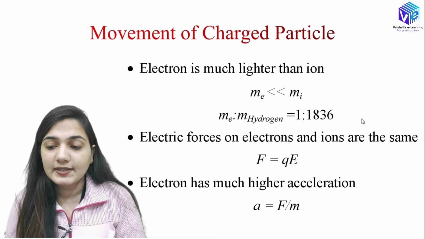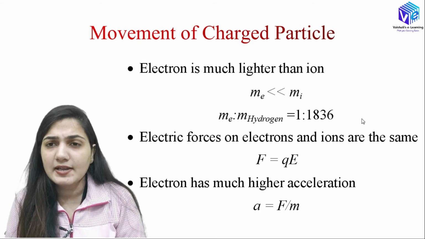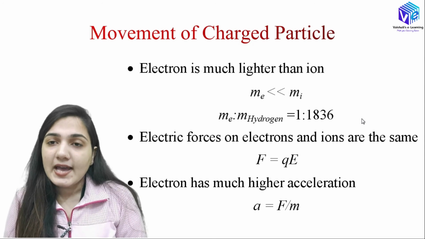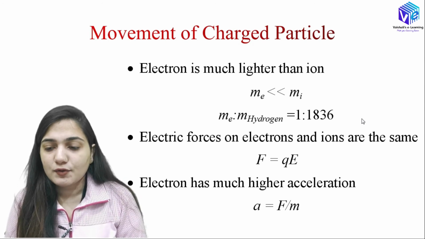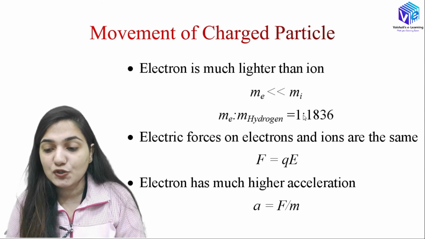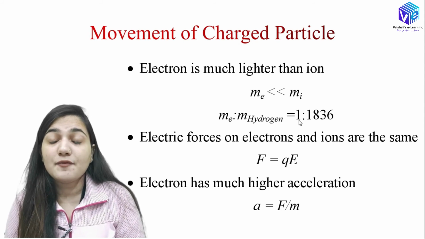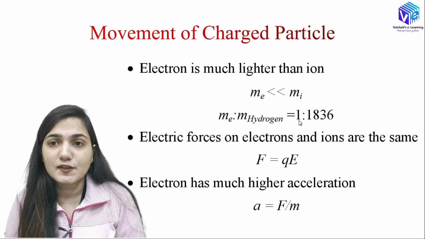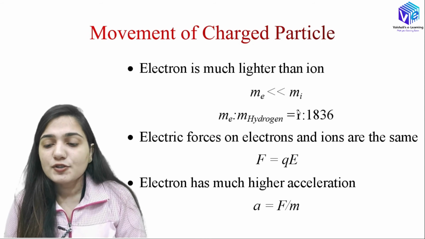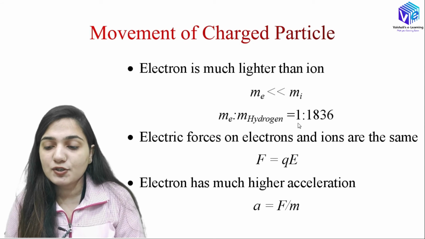Electrons are much lighter than ions, so I can say electrons will move faster than ions. Ions are very bulky compared to electrons. The mass of an electron is very much less than the mass of an ion. The ratio of the mass of an electron to the mass of a hydrogen ion, if I am taking only hydrogen ions, you can understand we can have various other big ions as well, like CO2 positive ions. Now the ratio of the mass of electron to the mass of hydrogen is around 1:1836.